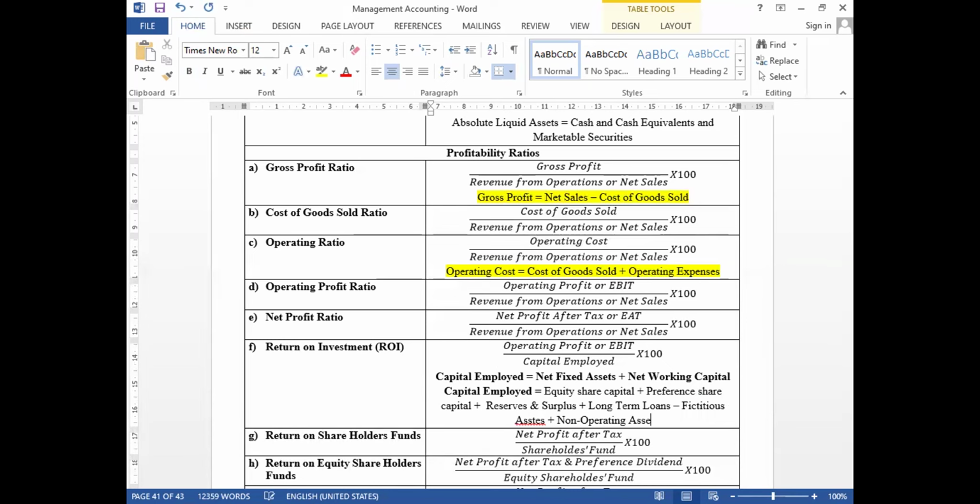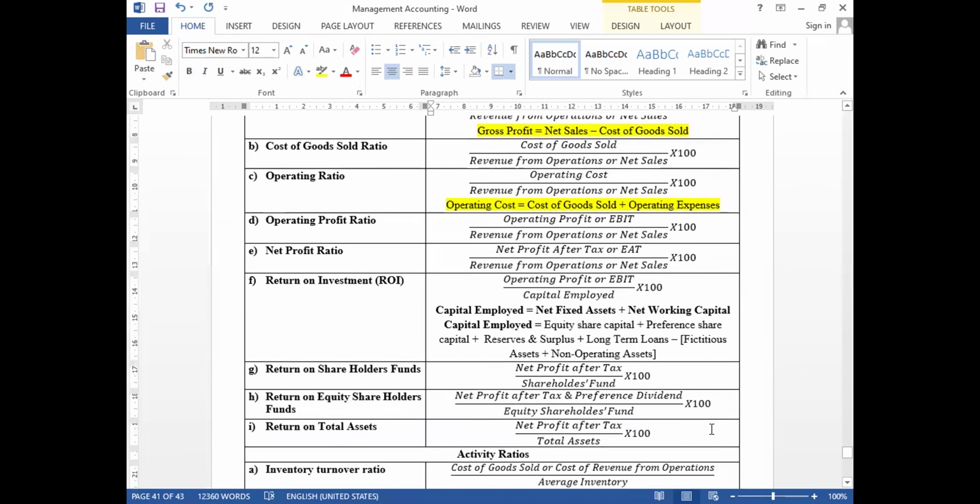Non-operating assets. So this is another way to find out the capital employed. Here, net profit after tax divided by shareholders' fund. Shareholders' funds include share capital, reserves and surplus, plus retained earnings.